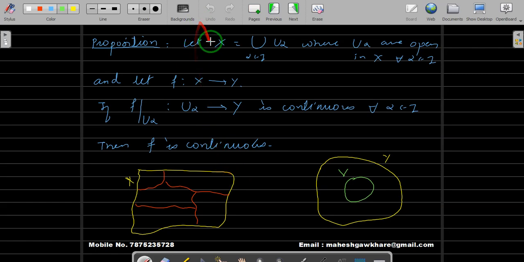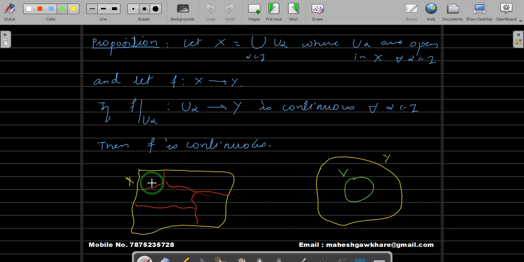It says if X is the union of open sets, say X equals the union over alpha belonging to I, the indexing set, of U alpha, where the U alphas are open, and we have a function f from X to Y. If we restrict this function f to each of these U alphas, that is, f restricted to U alpha is continuous for all the alphas, then f is continuous. And we were trying to prove this theorem.